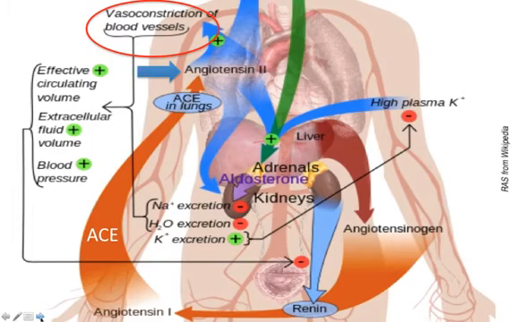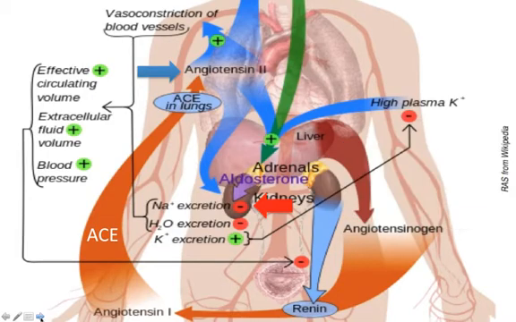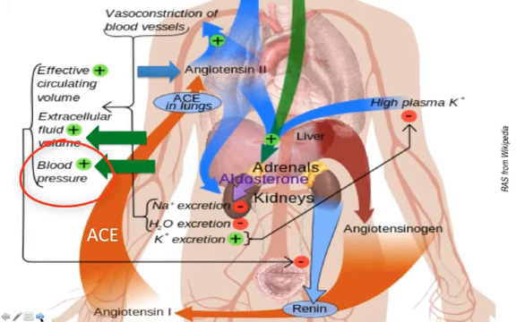Angiotensin 2 also stimulates the reabsorption of sodium in the kidneys, increasing fluid retention. Angiotensin also stimulates the release of aldosterone, an antidiuretic hormone. The effect is to increase fluid retention. The result is an increased blood volume, an increased peripheral vascular resistance, which increases blood pressure.